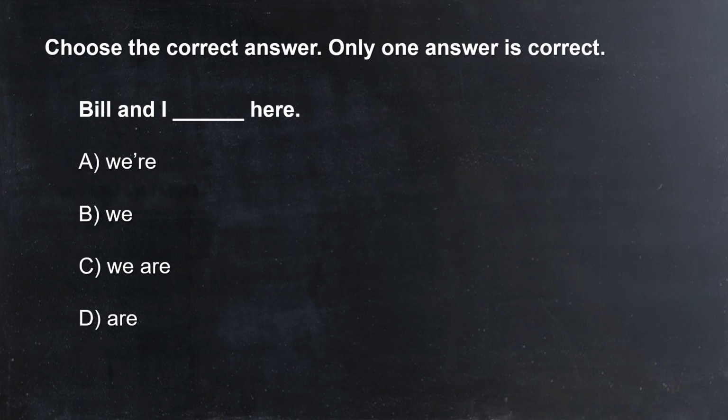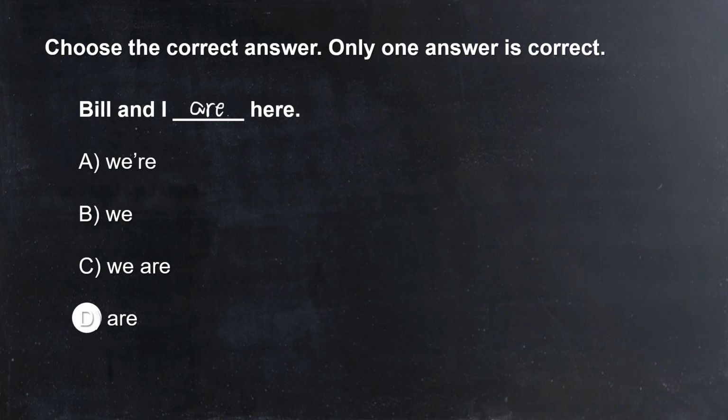Bill and I blank here. A. We are. B. We. C. We are. D. Are. Answer D. Are. Bill and I are here.